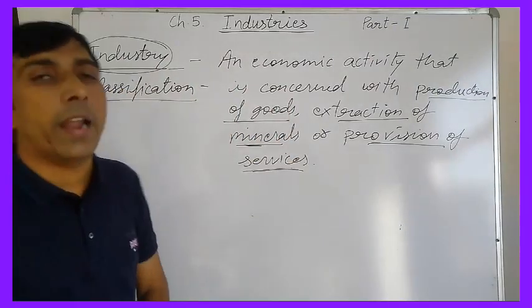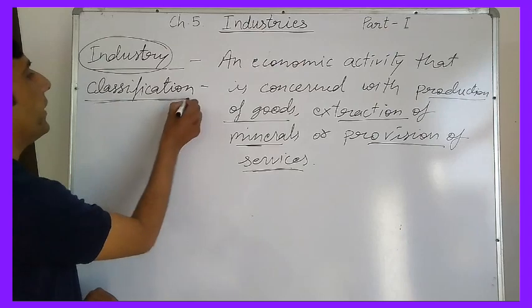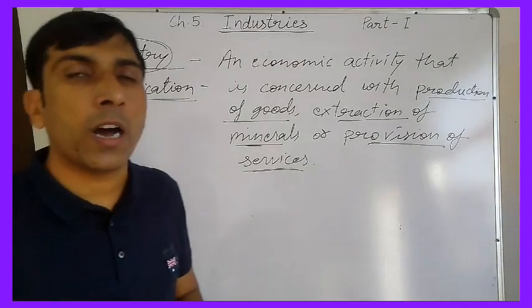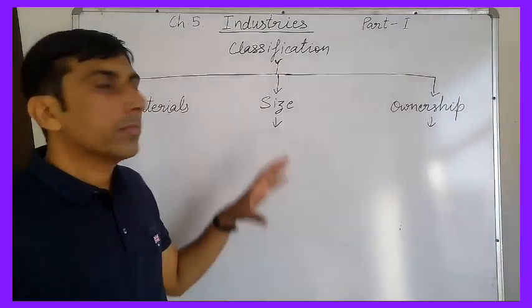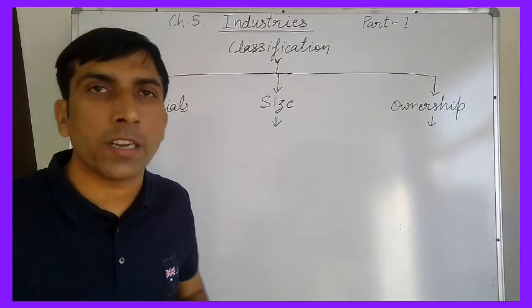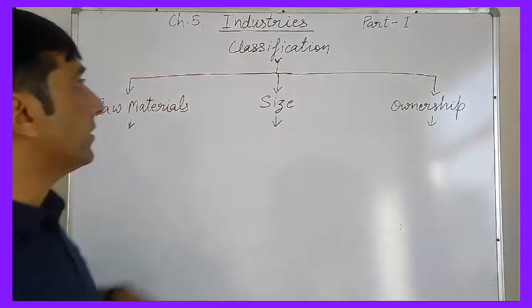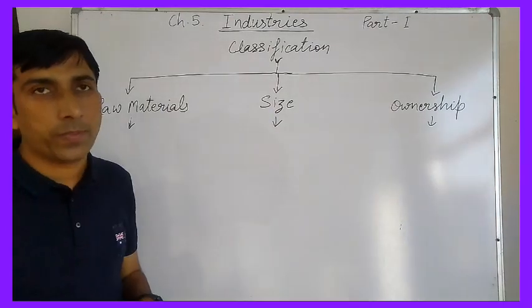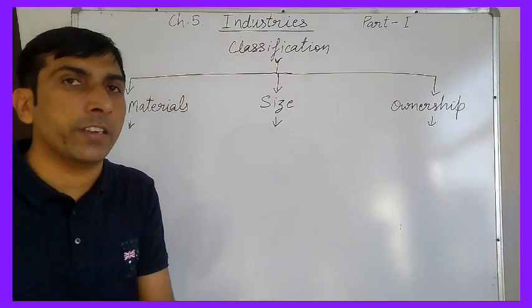This is an economic activity. Now we'll discuss the classification of industry, that is, how many types of industry there are. So let's start. This is the classification of industries. In this part we'll discuss this. Mainly there are three bases on which we can classify industries.